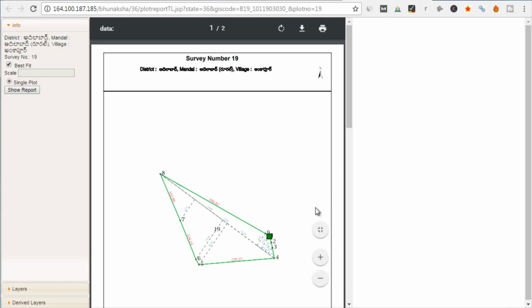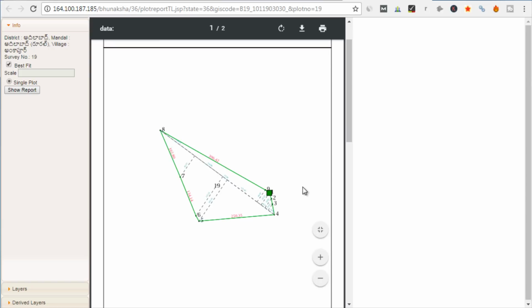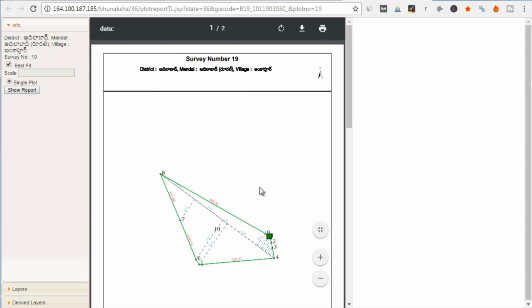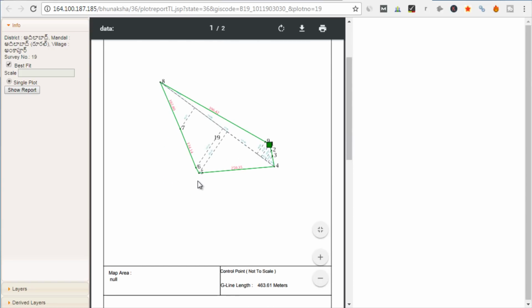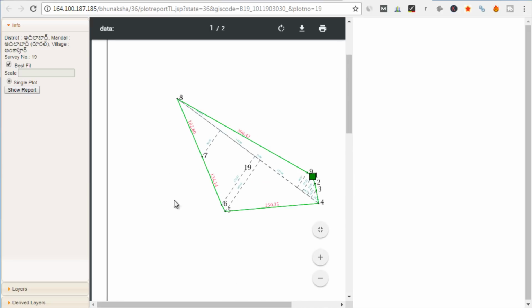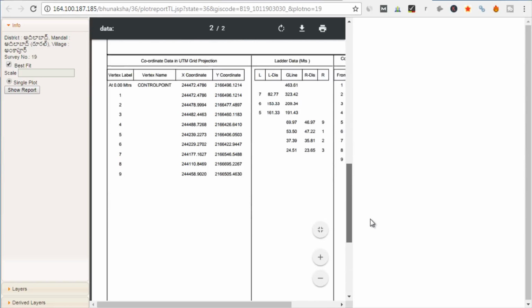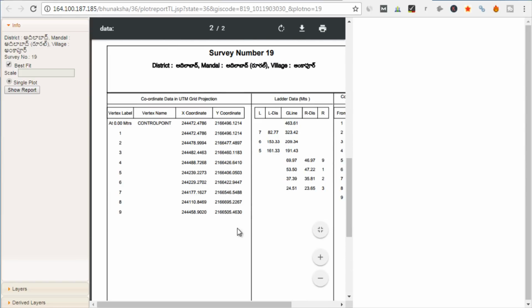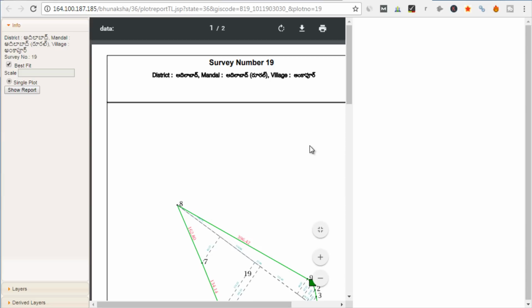So this is how you will get the plot report for a particular survey number. Let's say this survey number is 19. So this is how the plot information will look like. So every dimension is measured here. Let me just zoom it for you. So this is how it will look like. Every dimension will be there. And then let's see. Yeah, so exact coordinates are also given. So this is how a particular plot report will look like for a particular survey number.